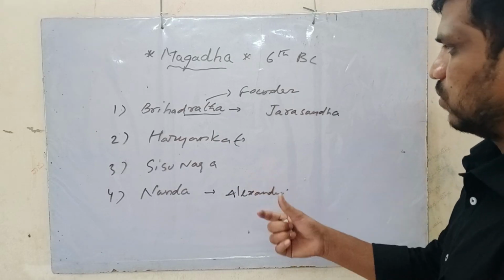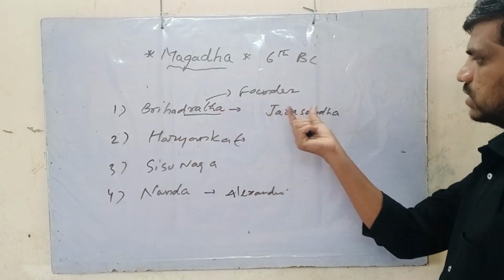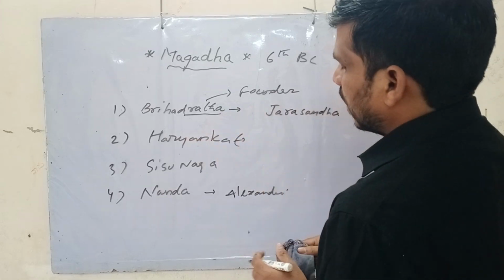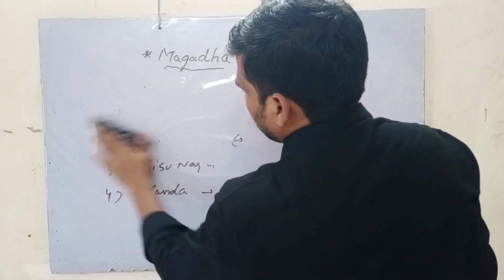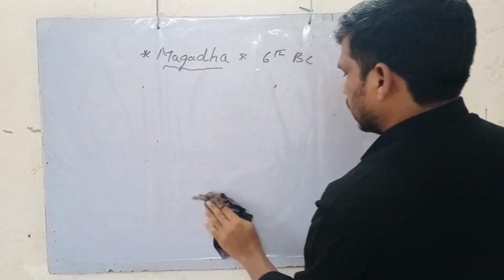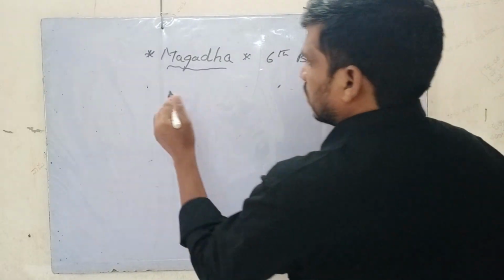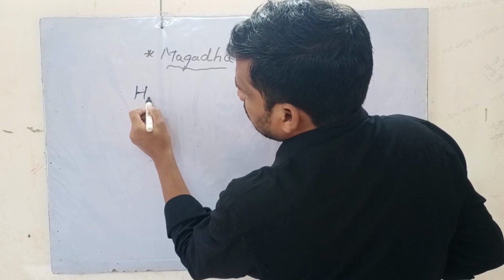So let us see one by one. Brihadrata is already completed, and we'll deal with the Haryanka dynasty.